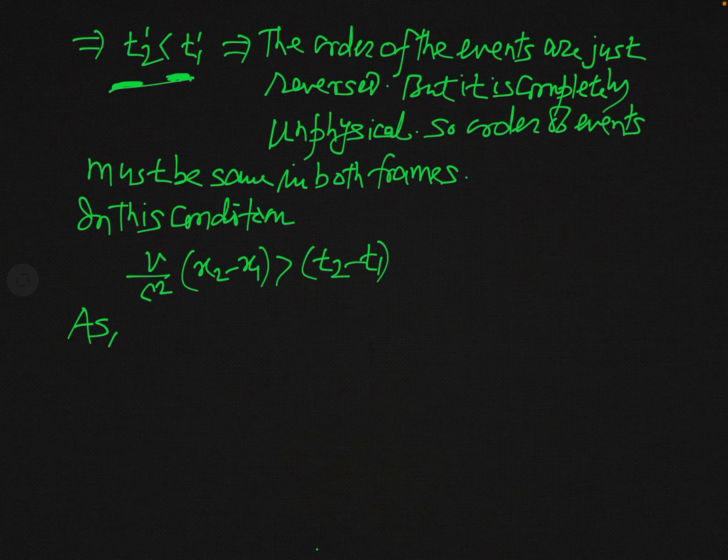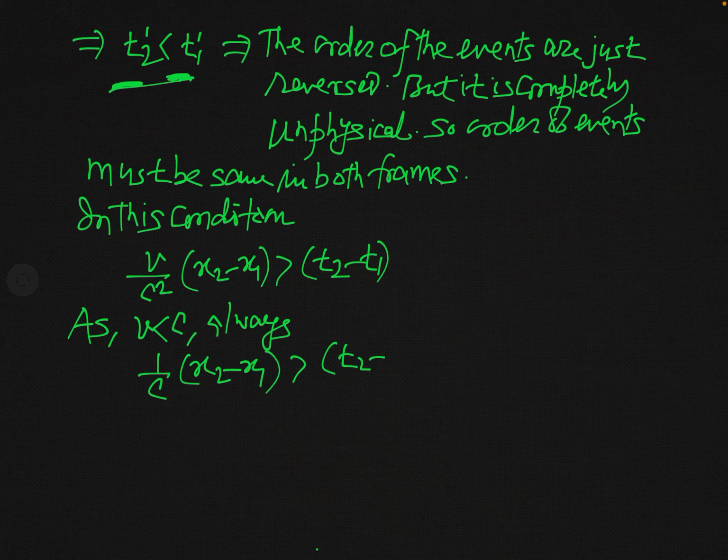So v is less than c always. In the extreme condition, if v is equal to c, then v over c square will be equal to 1 over c. So if v is less than c, then definitely 1 over c into x2 minus x1 will be greater than t2 minus t1.